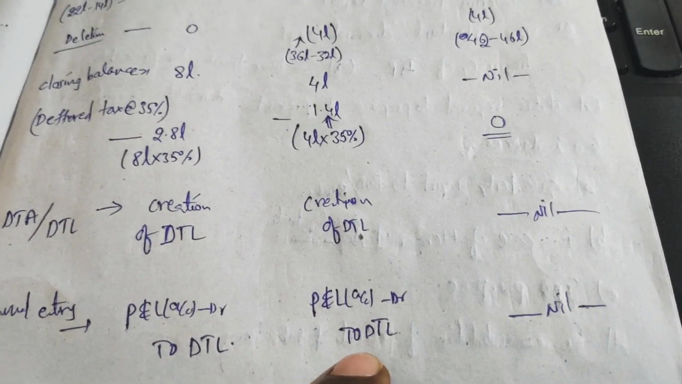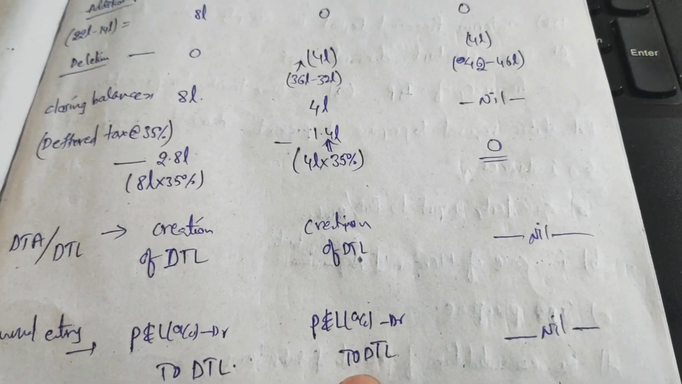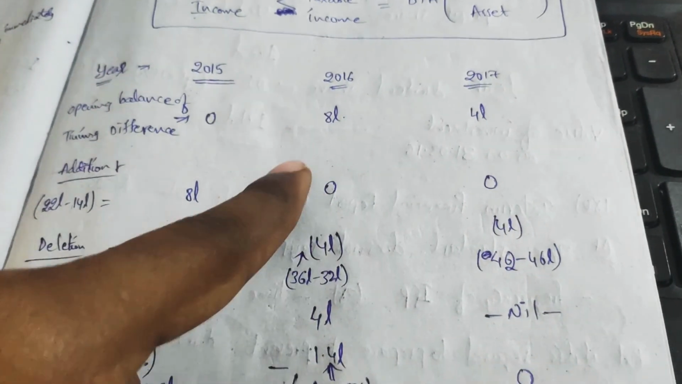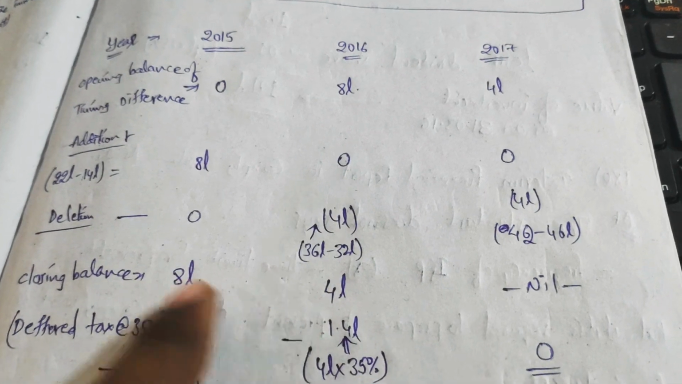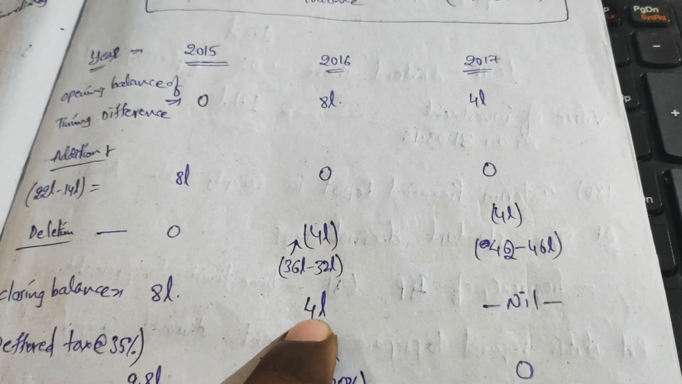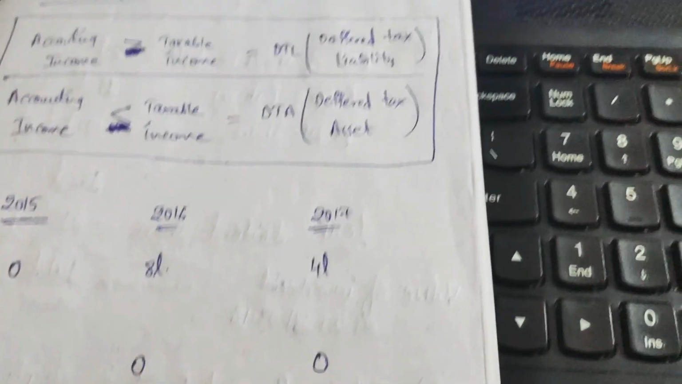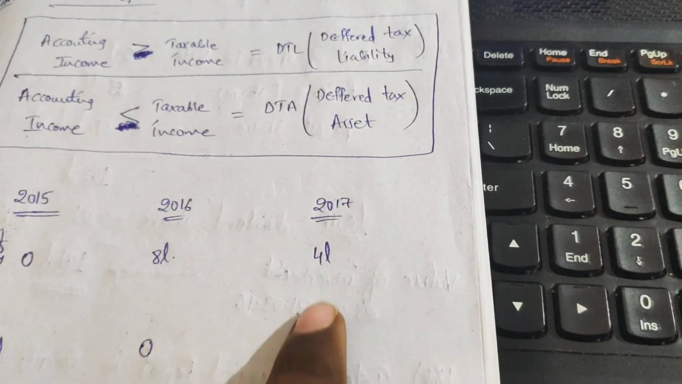Treatment in the books of accounts. Here the opening balance gets adjusted up to 4 lakhs, and thereby the closing balance continues further with 4 lakhs. Continuing the 4 lakhs into the next year, 4 lakhs and 0.